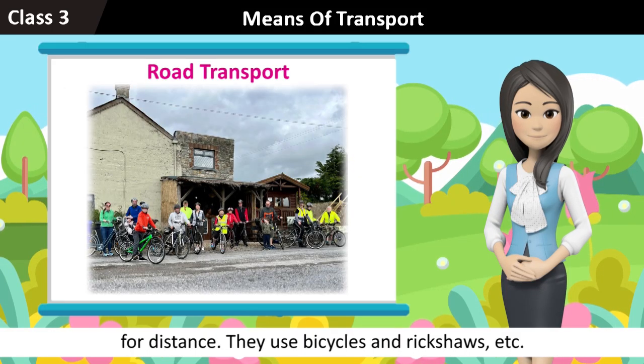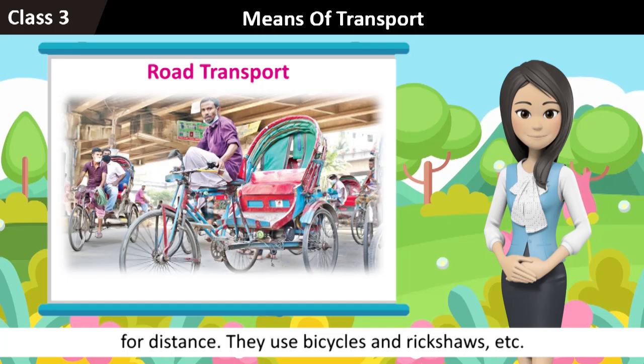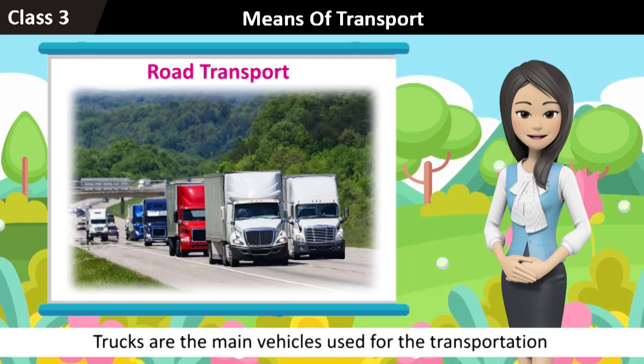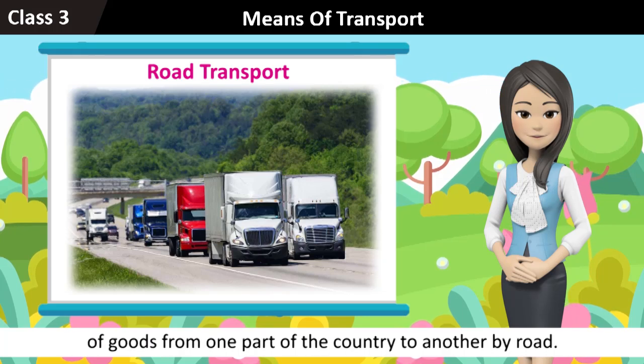for long distances. They use bicycles and rickshaws, etc. for covering short distances. Trucks are the main vehicles used for the transportation of goods from one part of the country to another by road.